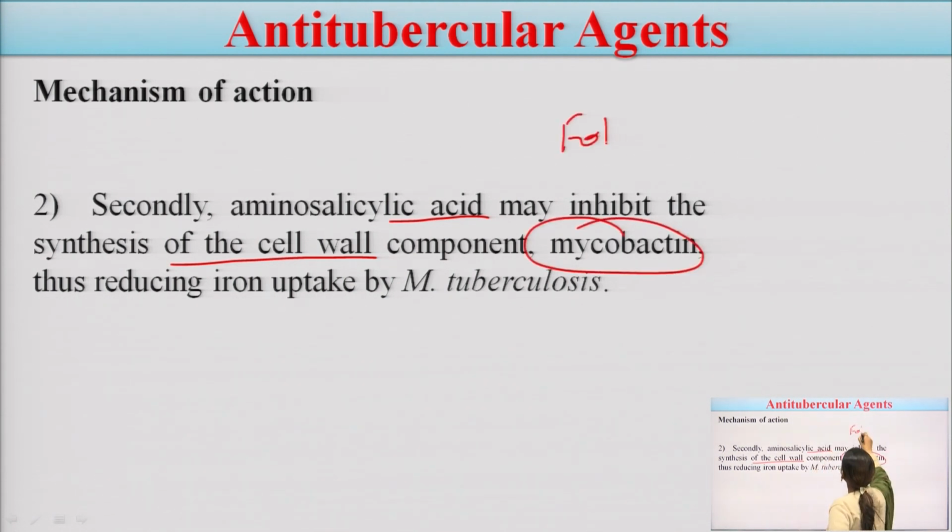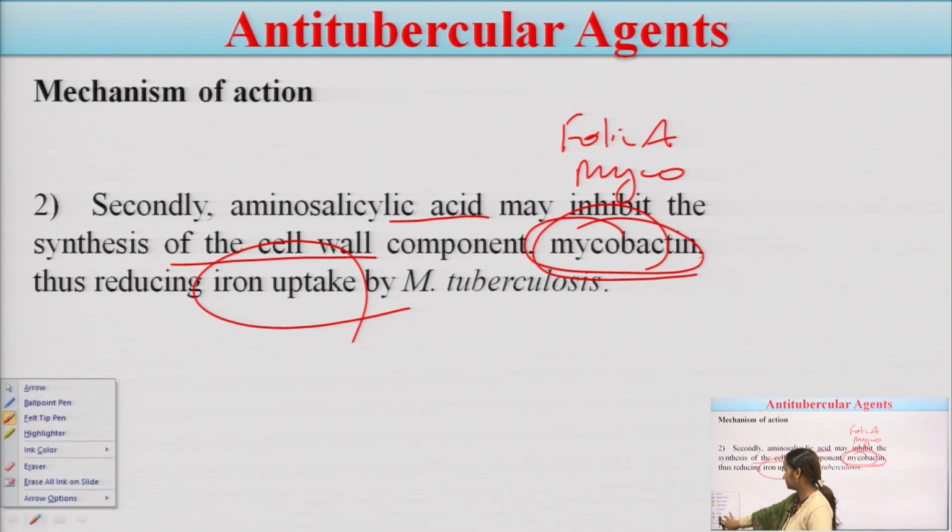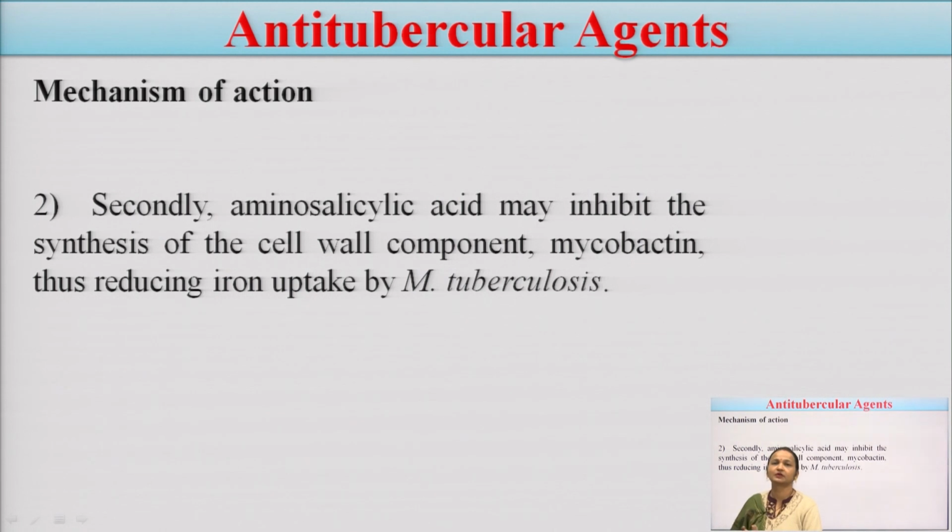The first is folic acid, the second is mycobactin. If this is not synthesized, what will happen? Iron uptake is reduced, and if iron uptake is reduced, Mycobacterium tuberculosis cannot survive. Slowly they will die, or their multiplication or growth will stop in the patient.